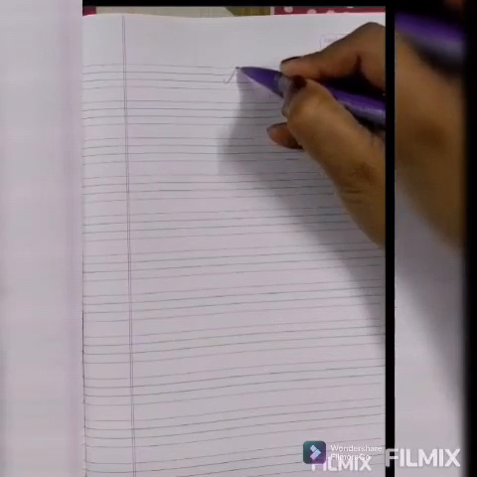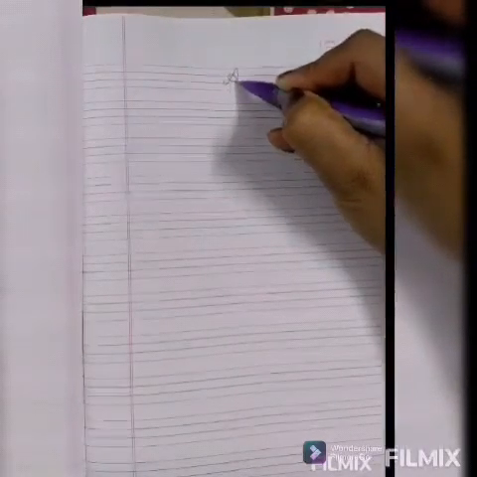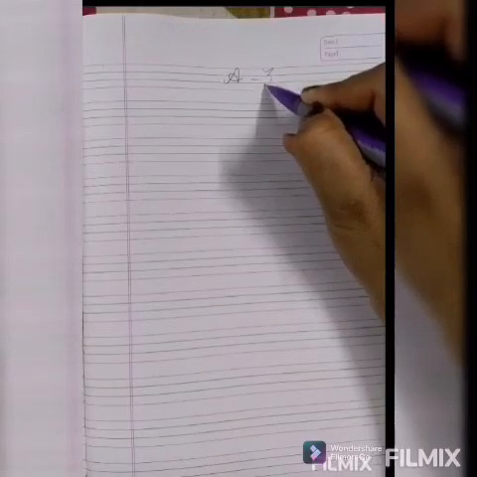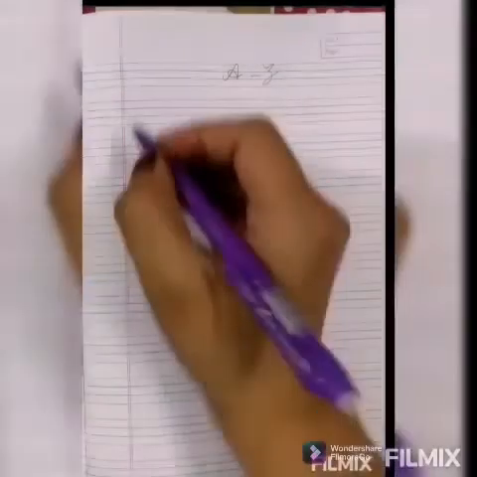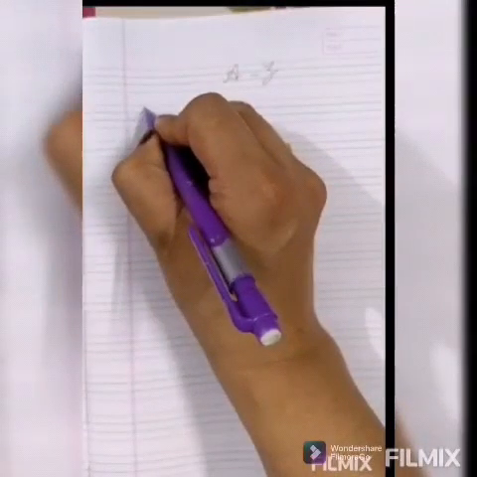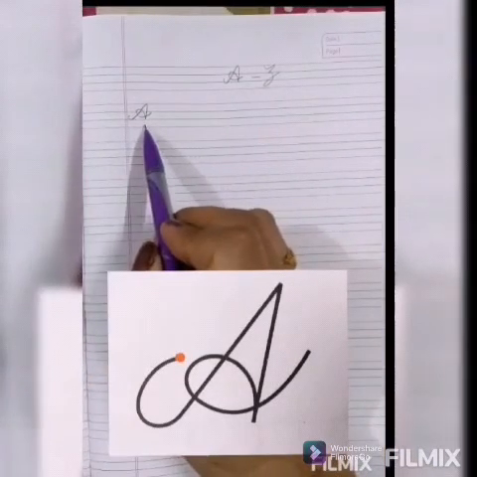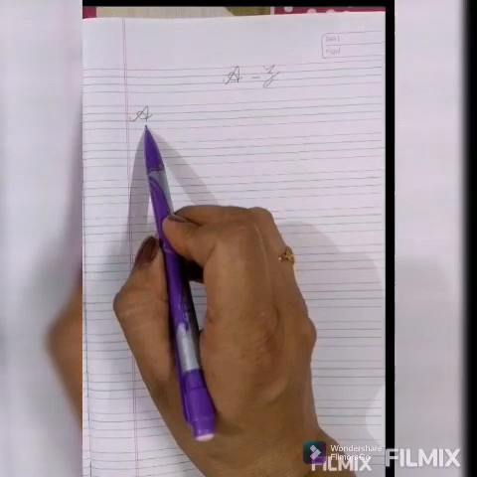Write here capital cursive A to Z. Capital cursive A. Phonic sound of A is A.